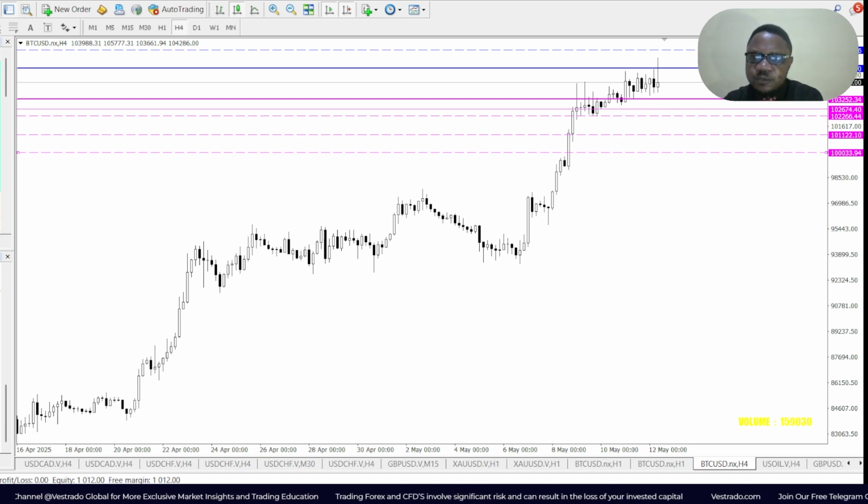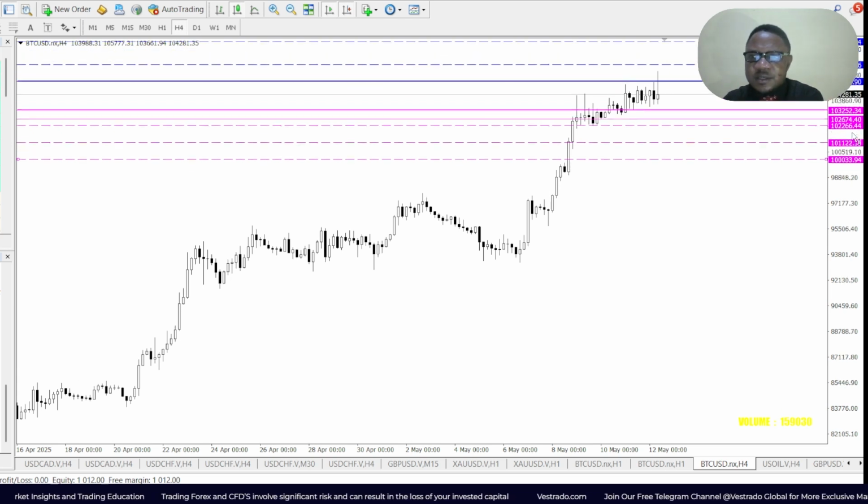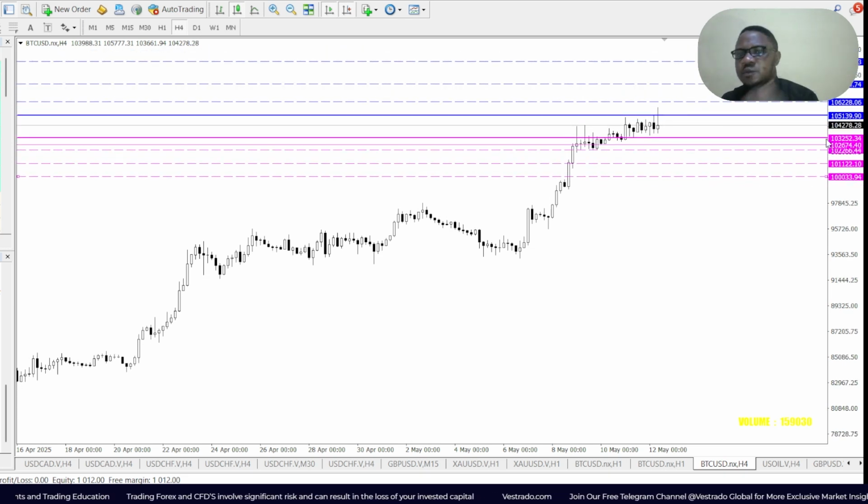If it goes below that, we might see it touch 102.266. Below that, 101.122, and below that, the $100,000 mark. Okay. If price breaks past that, on the flip side, if it goes above key resistance level of 105.139 on Vestrados platform, it might touch upon 106.228. If it goes above that, 107.734, and above that, 109.596. This is Bitcoin. And that's that for our weekly outlook this week.